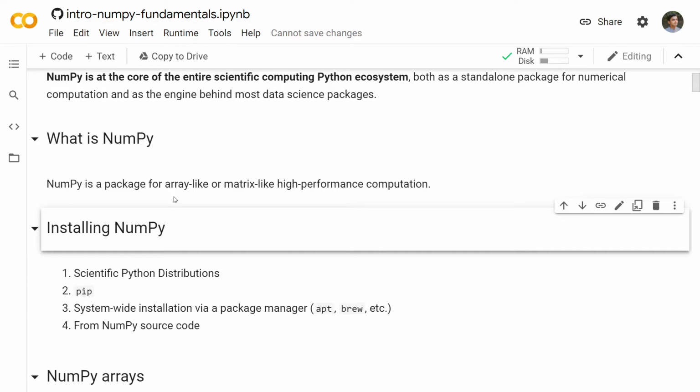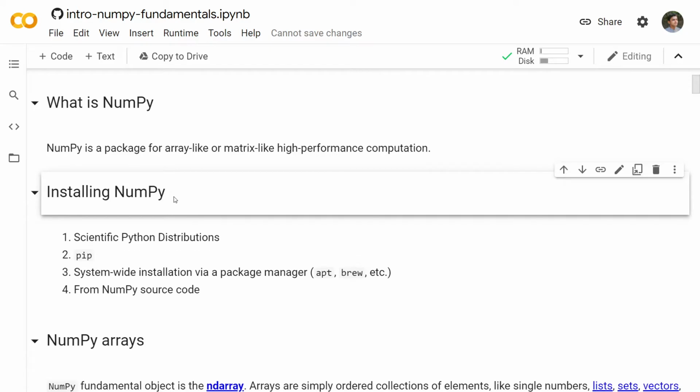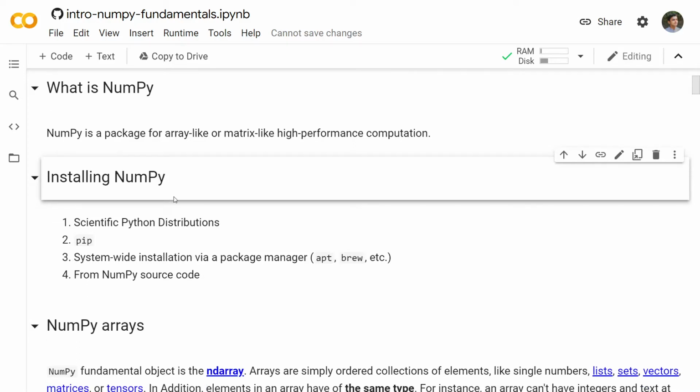Although there's a small overhead, it is not noticeable, because in these times the processing time is not very important compared to the coding time, right? So that is how NumPy came into being.